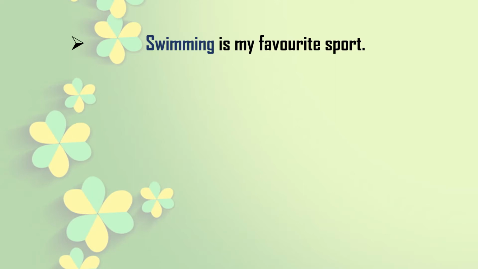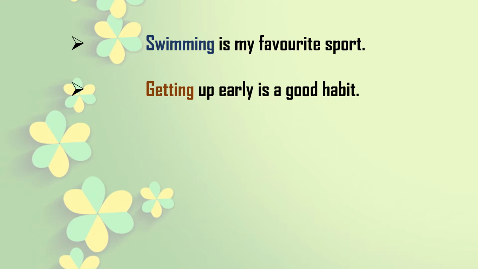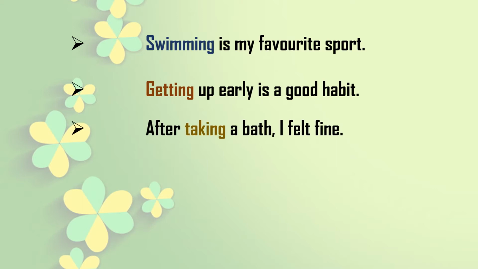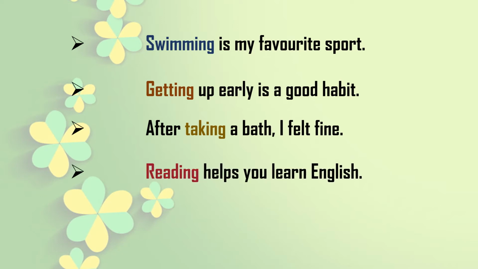Let's read some sentences. Swimming is my favorite sport. Look at the colored word. Getting up early is a good habit. After taking a bath, I felt fine. Reading helps you learn English.